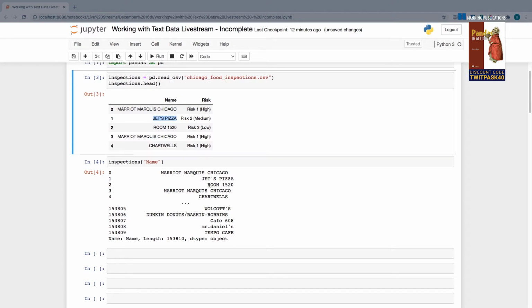So for example, if I wanted to get to the value room 1520, I only need 1 point of reference, which is this number to the left here. If you're curious, by the way, about these numbers on the left, this is what's called the index, and essentially it's just assigning each row a place in line starting from 0. So the very first row is assigned position 0, the next one is assigned position 1, so on and so forth to the end. And so each row is assigned kind of its own unique identifier by which we can access it. So the index doesn't have to be numeric.